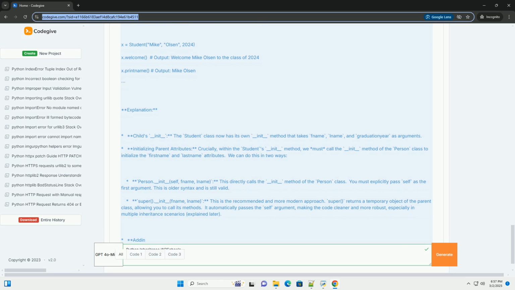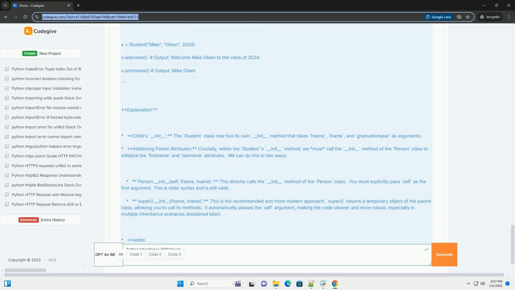Person.__init__(self, fname, lname): this directly calls the __init__ method of the Person class. You must explicitly pass self as the first argument. This is older syntax and is still valid.